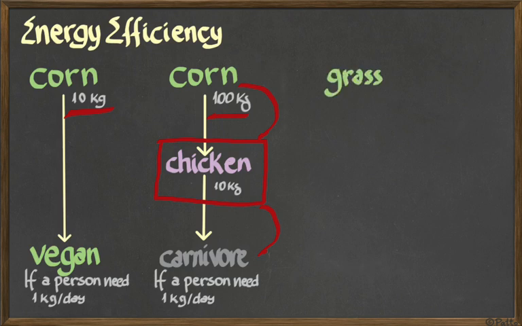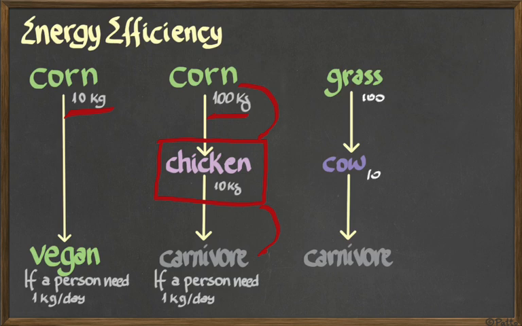On the other hand, some carnivores eat animals like cows or cattle that may eat plants that we don't eat. So cattle growing on grass are eating grass that we don't eat. In that case, they still need 100 kilograms to make 10 kilograms of cow, to make 1 kilogram of a carnivore. But we don't care much about the grass because we don't eat grass. So let the carnivores eat cows that ate grass. If they did eat something that we do eat, like soybeans, for example, then it's another story. Then the intermediate would reduce the efficiency as well.